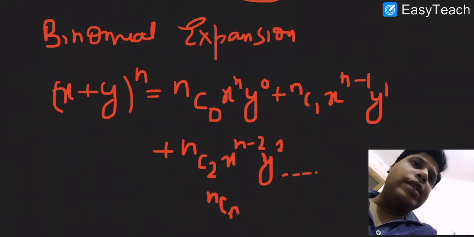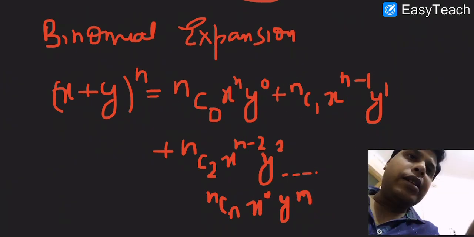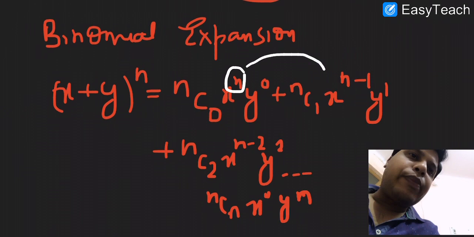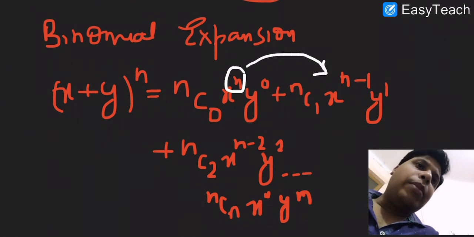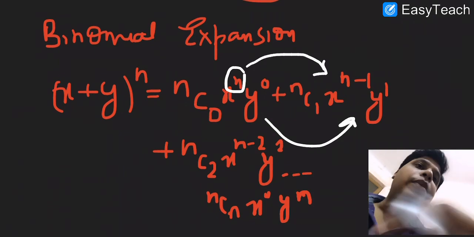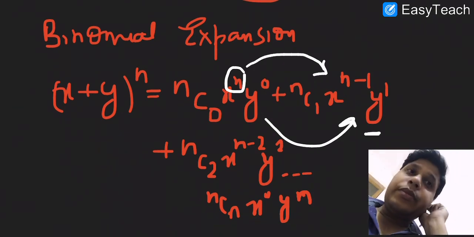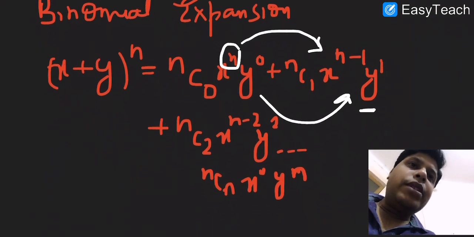The last term will be nCn x power 0 y power n. One interesting thing is that the power of x is decreasing by 1 while simultaneously the power of y is increasing in the next term. This is basically the binomial expansion, and we are going to use it in the derivation.